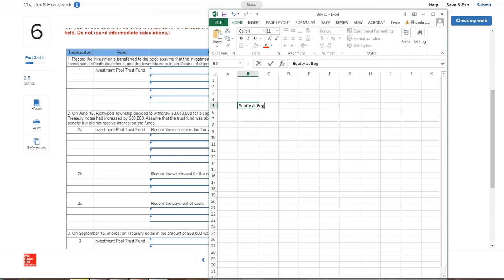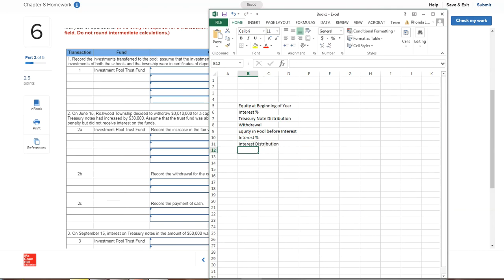You've got equity at the beginning of the year. Got the interest rate. And then we have Treasury note distribution. Don't worry about what all this is yet. I'll explain it to you after we get it all typed in. Then we're going to have some withdrawals. And then we have equity in pool before interest. And then we have interest again. And then we have an interest distribution.